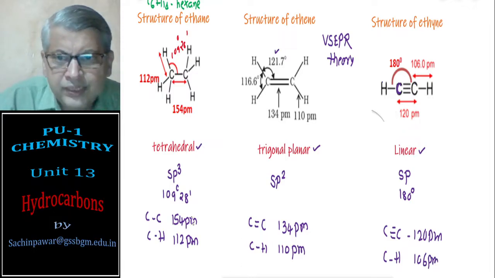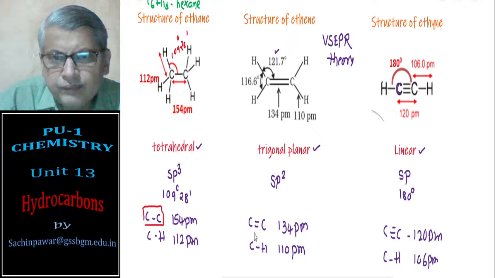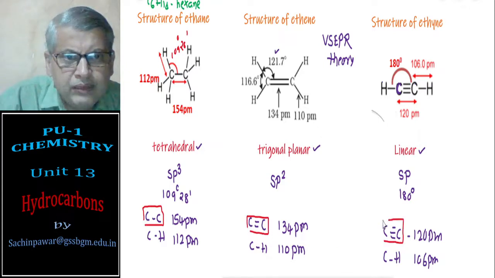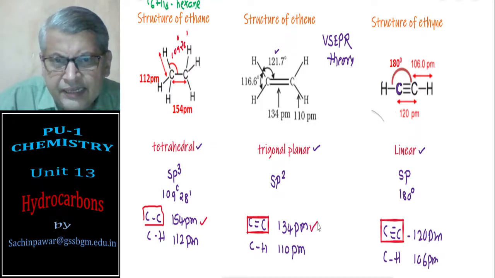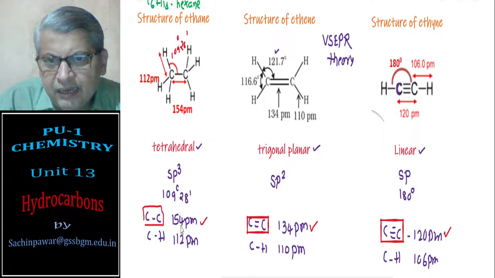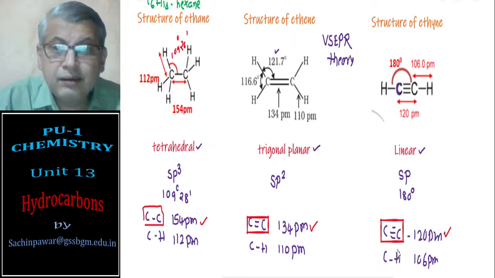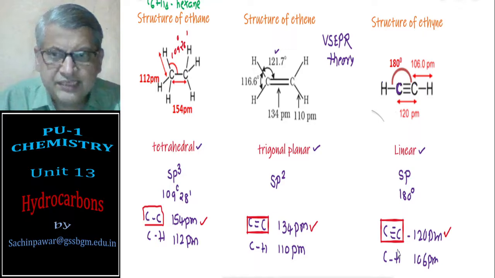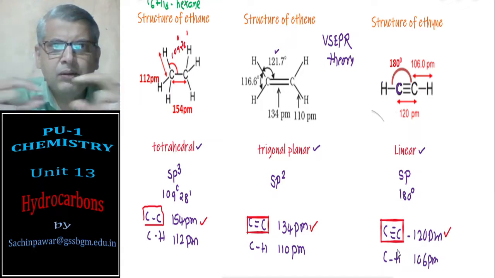Now, point to be noted: if you see the carbon-carbon single bond length, double bond length and triple bond length, the bond length is decreasing as you move from single bond to double bond to triple bond. And since the bond length is decreasing, the two carbon atoms are coming very close to one another.